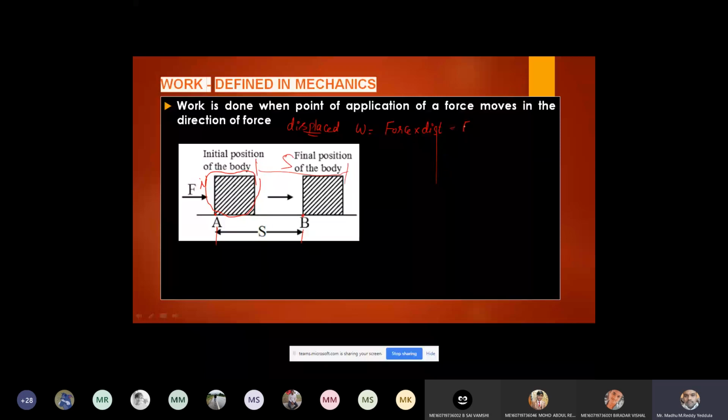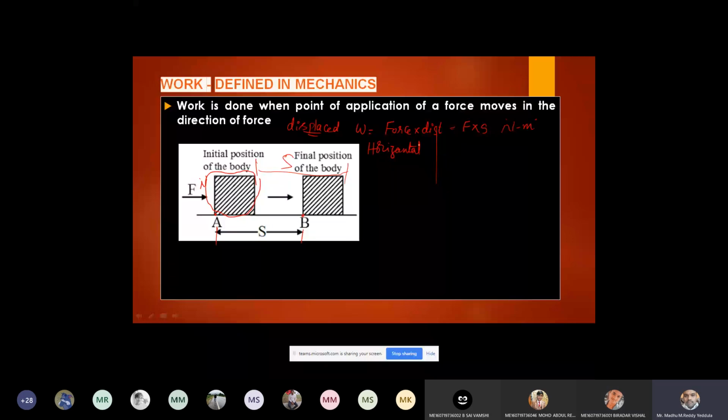So the magnitude of force is F and the displacement is S. The units: force is in Newton, displacement is in meter. Newton meter is the unit for work. Clear? Now, in which direction is the work done? Can anyone tell me in which direction the work is done? Right side, means we can say it is in the positive direction. It is in the horizontal direction because the force we are applying is in the horizontal direction.